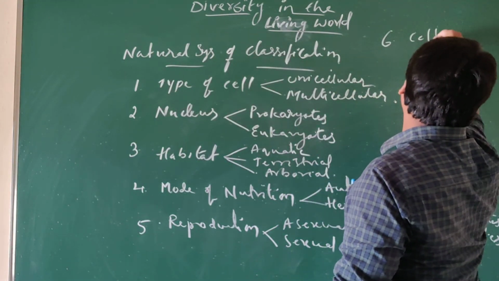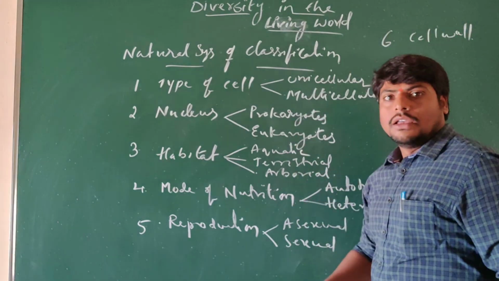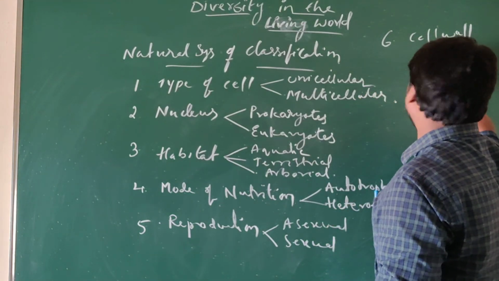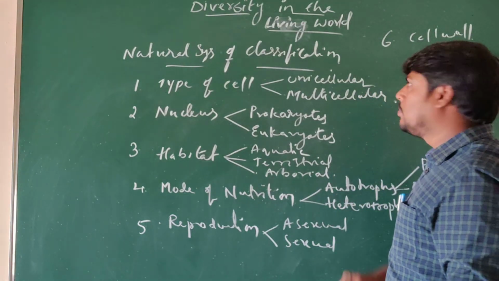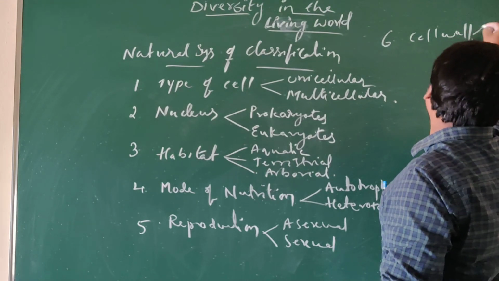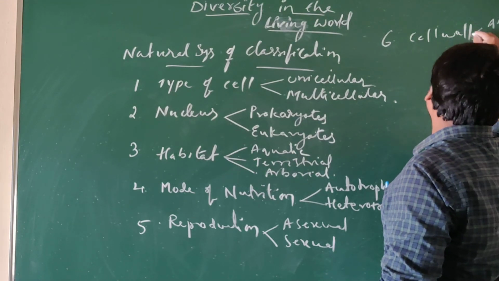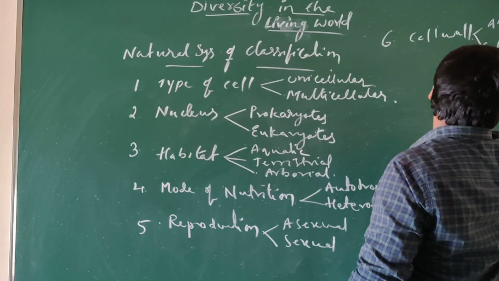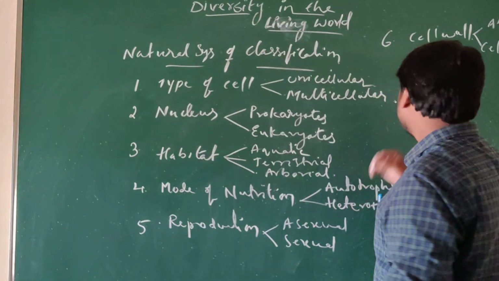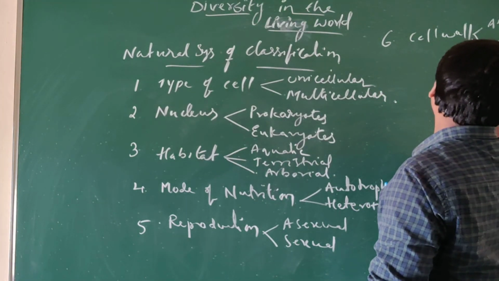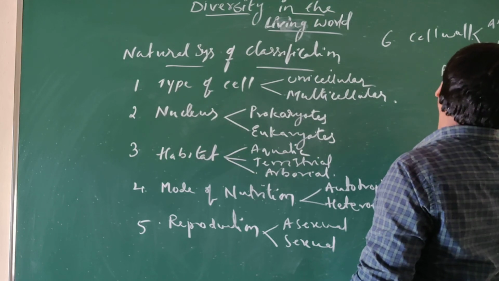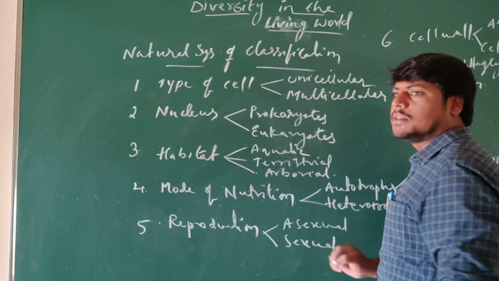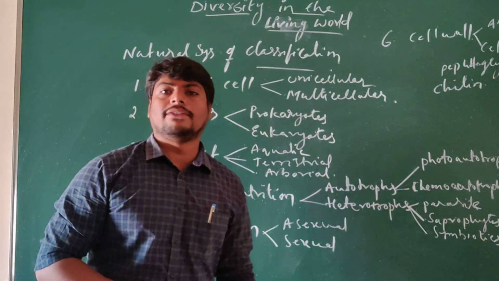cell wall. Whether they have a cell wall or not. Understand? This cell wall is different from one organism to another. Presence or absence of cell wall. Maybe absent, which means there is no cell wall. If the cell wall is present, it may be made up of cellulose, peptidoglycan, and chitin. These are some of the cell wall substances found in different organisms.